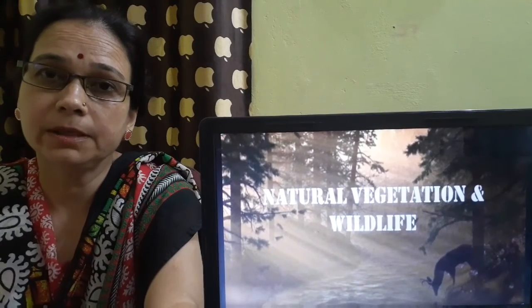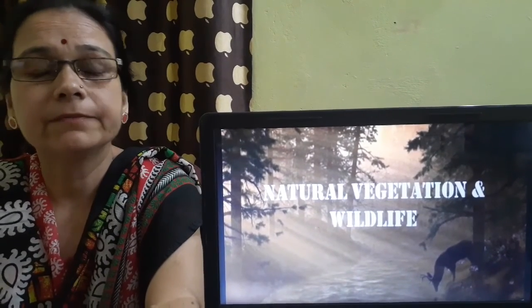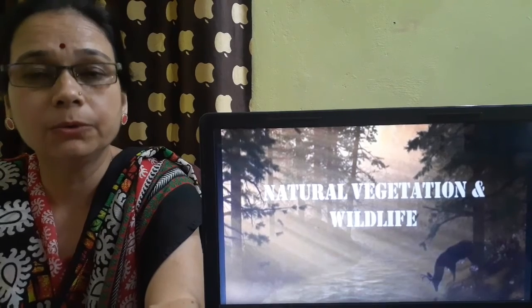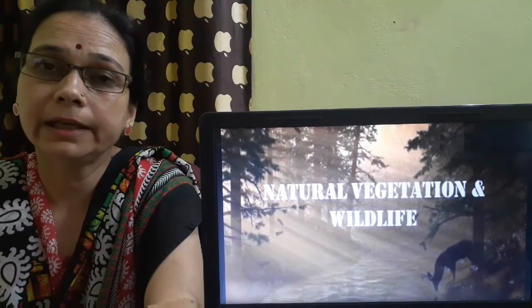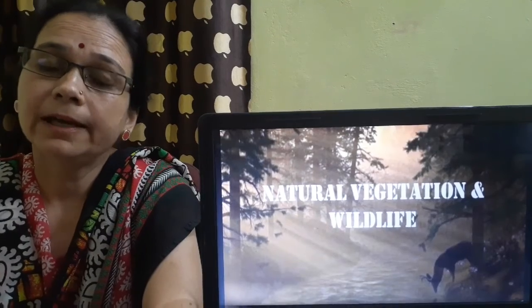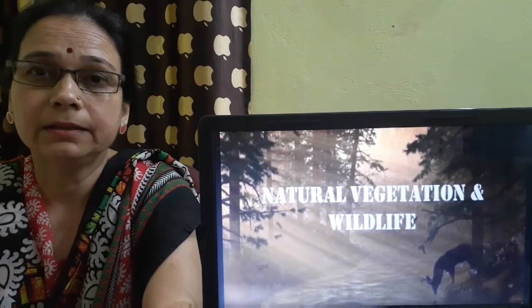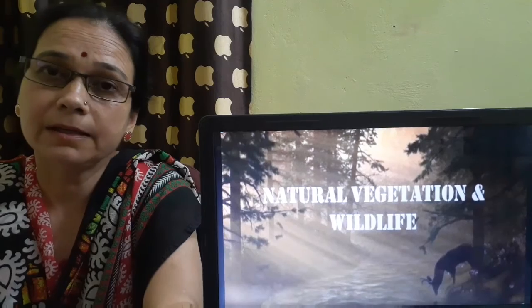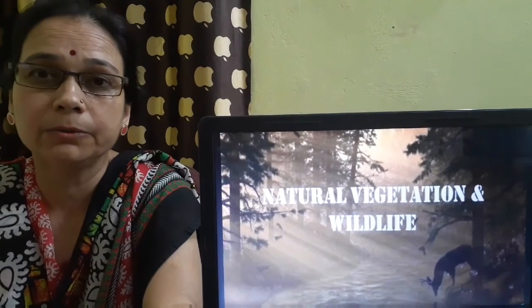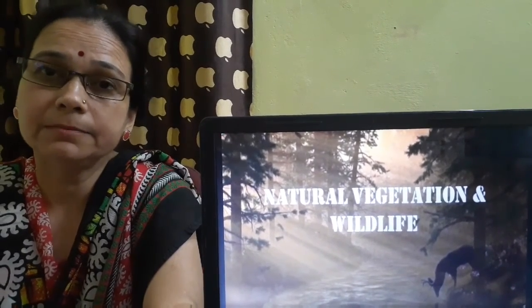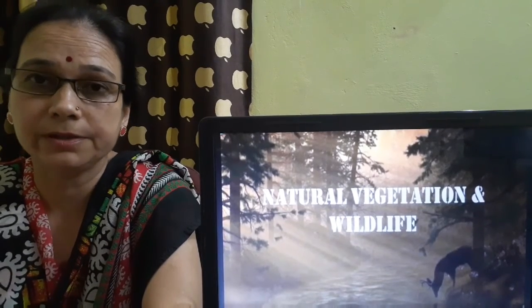Natural vegetation means the plants which occur naturally or grow on their own without the aid of human beings. So natural vegetation grows without anybody's help. The plants come out on their own and become tall trees.